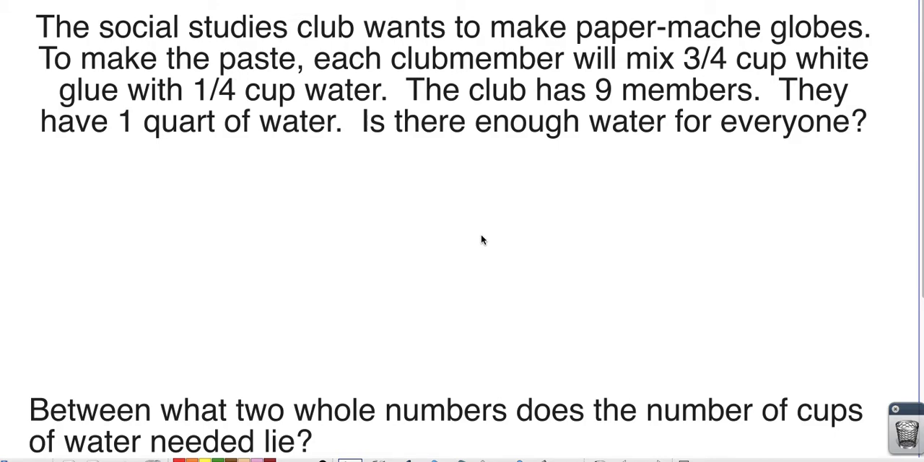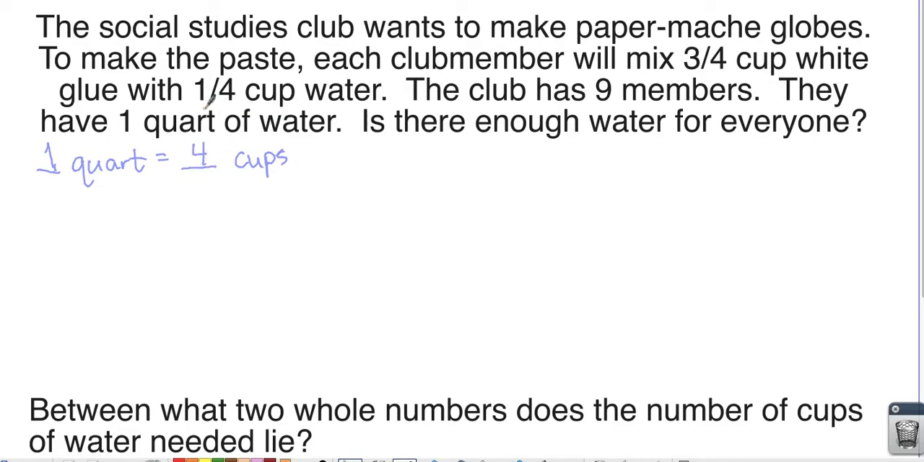Okay, so the problem tells us that each person is going to need 1/4 of a cup, and there's 9 people, and that they have 1 quart. The first thing we need to do is figure out how many cups are in each quart. So I want you right now to pause this video and look up how many cups are in a quart. Okay, so now you should have figured that out, that 1 quart is equal to 4 cups.